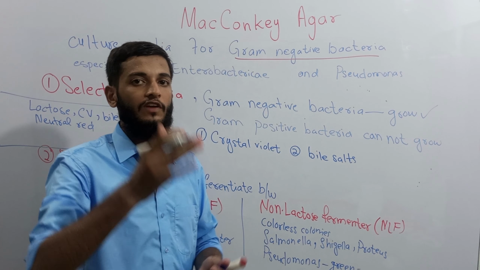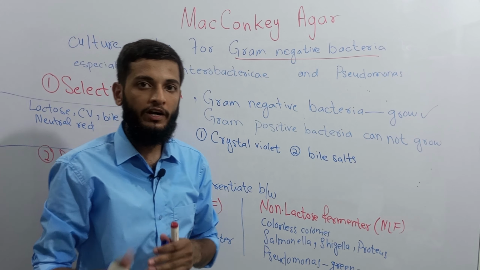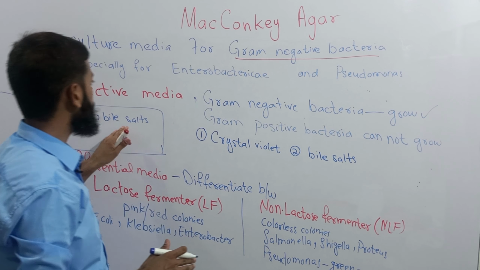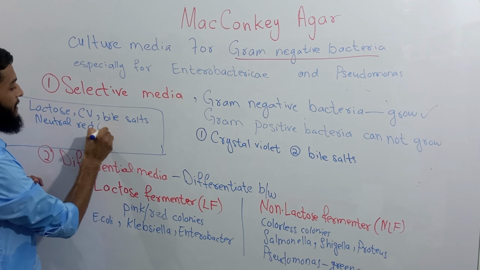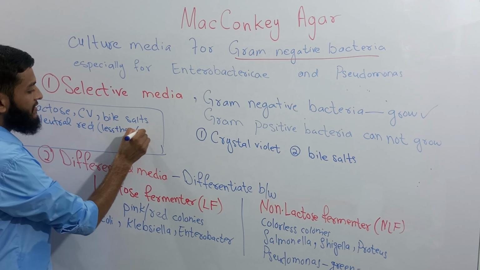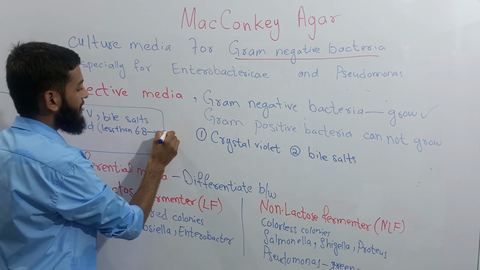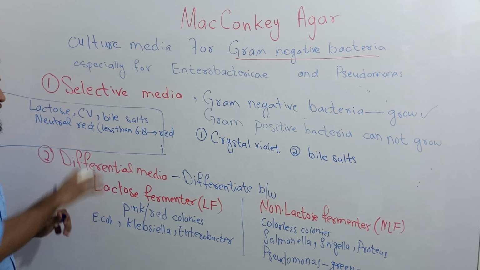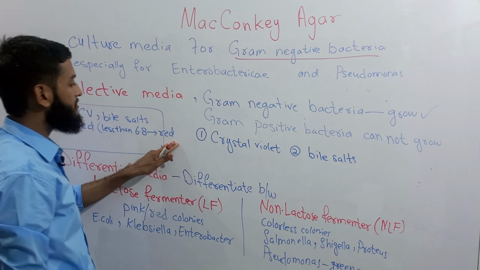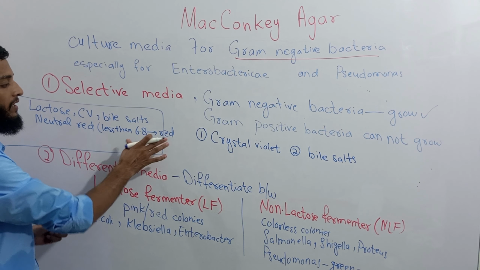So lactic acid will reduce the pH of MacConkey agar from 7.1 to less than 6.8. When pH is less than 6.8, neutral red converts the agar into red in color. So all those lactose fermenter colonies will be red in color, and agar surrounding those colonies will also be red or pink.